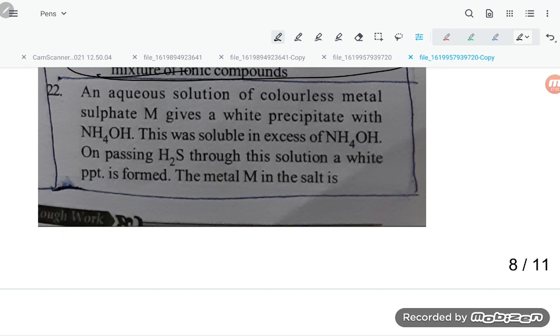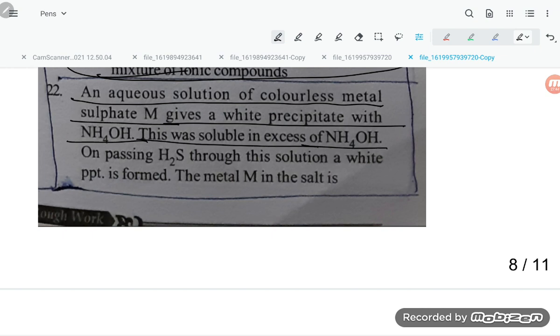Direct NCERT question. An aqueous solution of a colorless metal sulfate M gives a white precipitate with NH4OH. This was soluble in excess NH4OH. On passing H2S through this solution, a white PPT is formed. The metal M is?